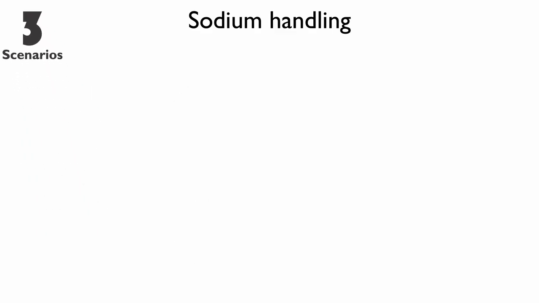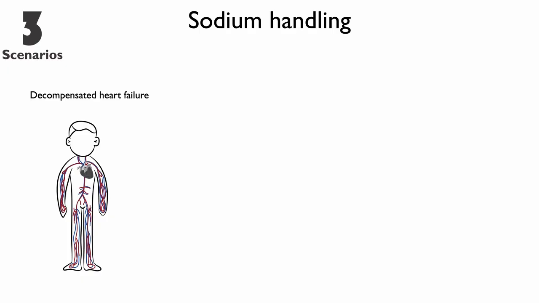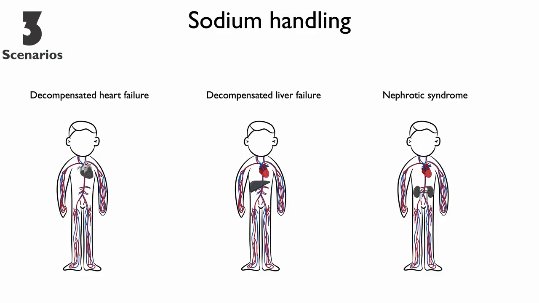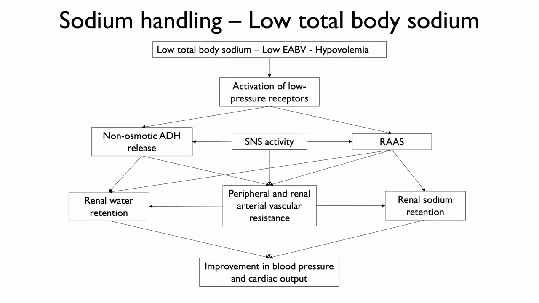These disease states include 1. Decompensated heart failure, 2. Decompensated liver failure, and 3. Nephrotic syndrome. The mechanisms by which these occur will be discussed in future modules. To summarize, it is a complex coordination of reflexes and actions that maintain our arterial circulatory integrity.